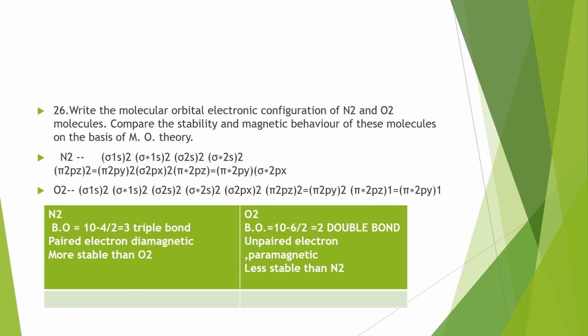Then question number 26, the molecular electronic configuration of N2 and O2. It's written here. Then when we compare the bond order, nitrogen has bond order 3 and O2 has bond order 2. So when bond order increases, stability increases. So nitrogen is more stable compared to O2. Then in the electronic configuration of nitrogen, there are only paired electrons. So it is diamagnetic, which will not be attracted towards a magnet. Then in the case of oxygen, there are unpaired electrons, so it is paramagnetic.